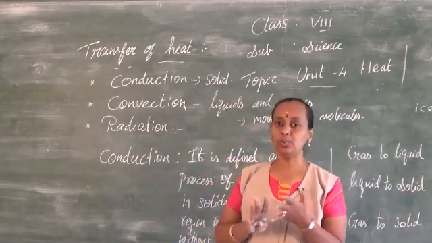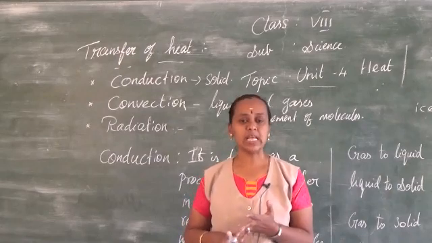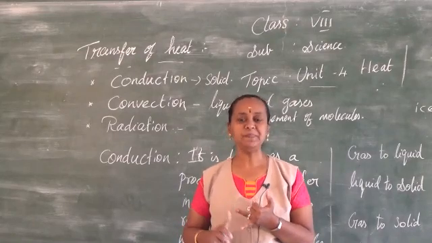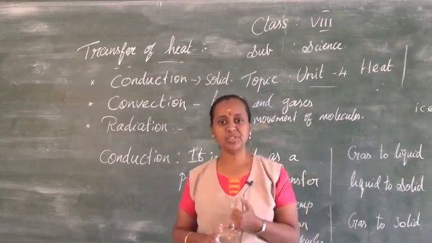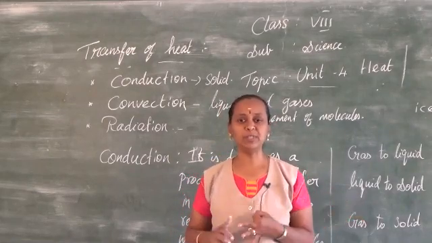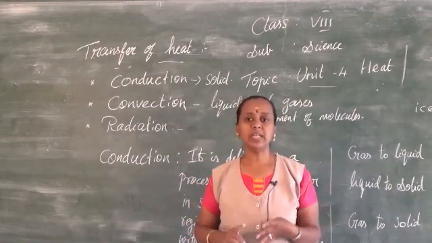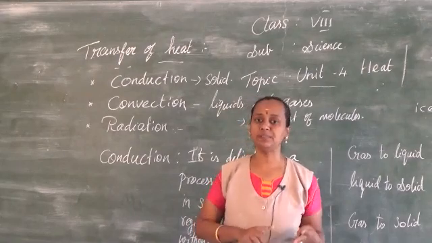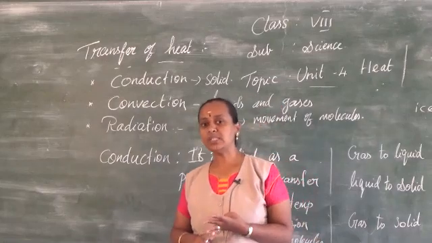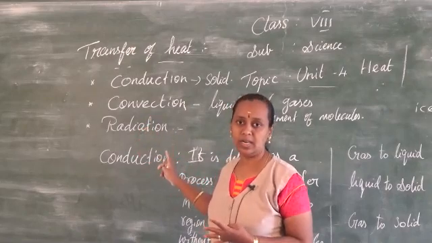So we have studied two topics in this lesson. One is effects of heat, the other one is transfer of heat. In the effects of heat, we have studied three topics. One is expansion, the other one is rise in temperature, and the third we studied is change in state. I have explained with suitable examples also. The next topic we studied is transfer of heat. In this, three methods are there to transfer the heat. It depends upon the nature, that is the state, of the substance. The first one is conduction, the second one is convection, and the third one is radiation.